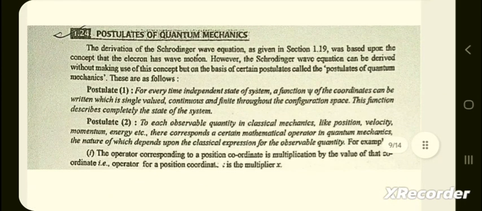The next topic is postulates of quantum mechanics. The derivation of the Schrödinger wave equation as given in section 1.19 was based upon the concept that the electrons have wave motion. However, the Schrödinger wave equation can be derived without making use of this concept, but on the basis of certain postulates called the postulates of quantum mechanics. These are as follows.